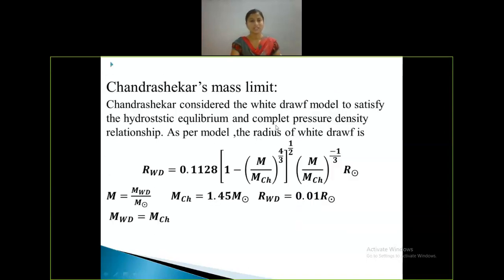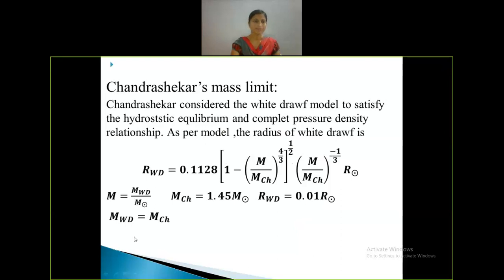So Chandrasekhar considered a white dwarf model satisfying hydrostatic equilibrium and the complete pressure-density relationship. As per the model, he gave this equation: the radius of the white dwarf is equal to 0.1128 times (1 minus (M divided by M_Ch) to the power of 4/3) to the power of 1/2, multiplied by (M divided by M_Ch) to the power of minus 1/3, times the radius of the sun.